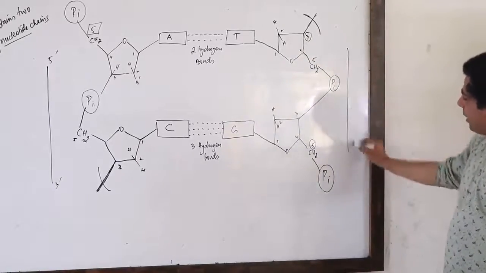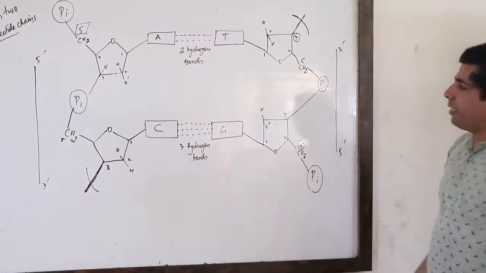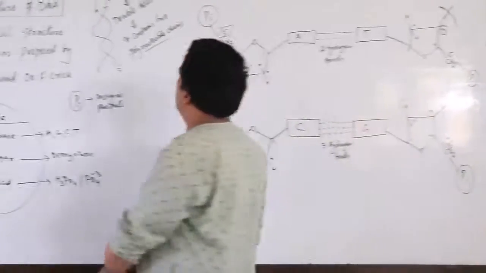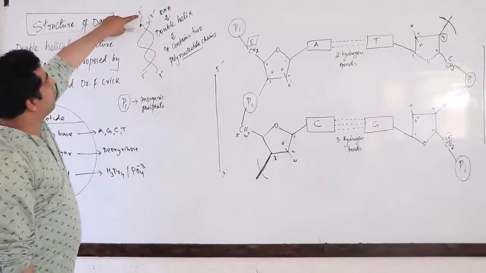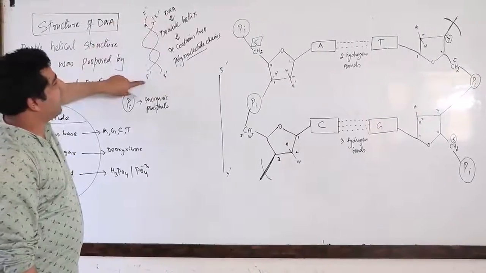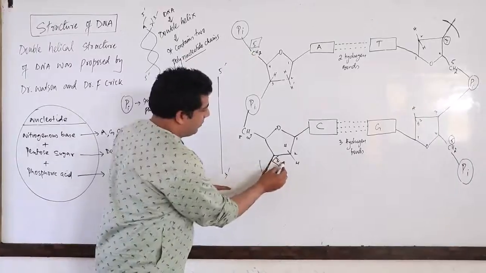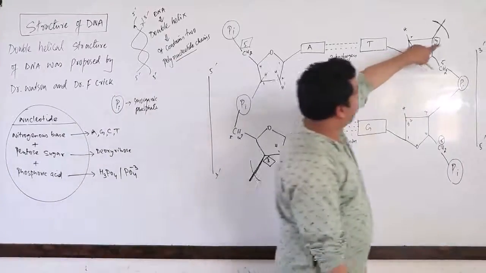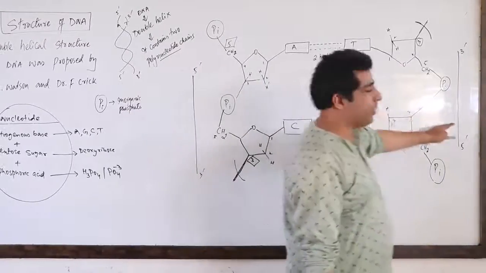So I am writing here from 3 prime to 5 prime. My dear friends, now you can look here. In the first polynucleotide, you are moving from 5 to 3, and in the second, 3 to 5. So you have 2 polynucleotide chains here.